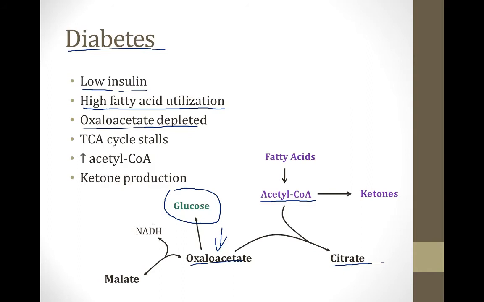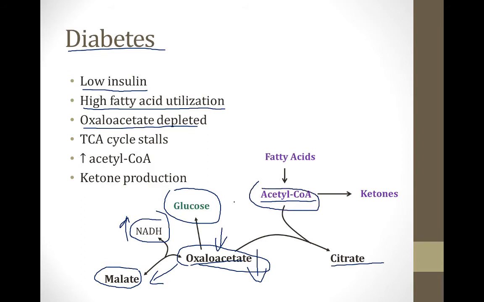In addition, fatty acid oxidation produces a lot of NADH. This tends to drive this step of oxaloacetate and malate in the reverse direction. This is a reversible step of the TCA cycle. So in the setting of high levels of NADH, it will be driven towards malate, and that will also lower the oxaloacetate level. So for both of these reasons, there will be relatively low amounts of oxaloacetate present inside of cells, and this will lower the rate of acetyl-CoA uptake by the TCA cycle, and thus the levels of acetyl-CoA will start to rise, and that increases the synthesis of ketones.